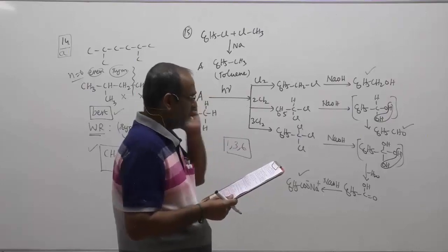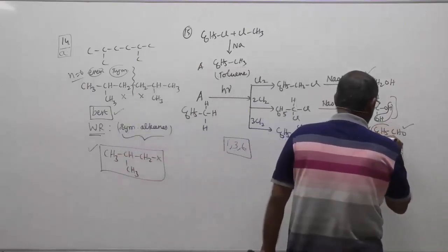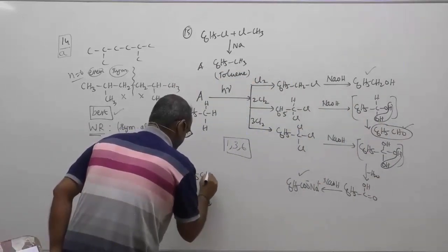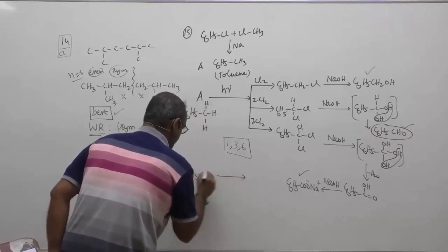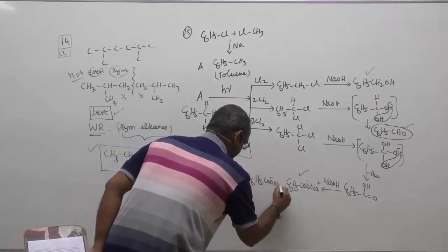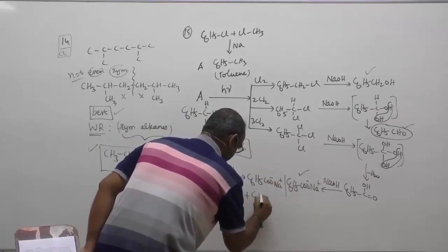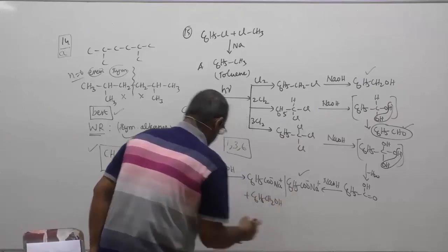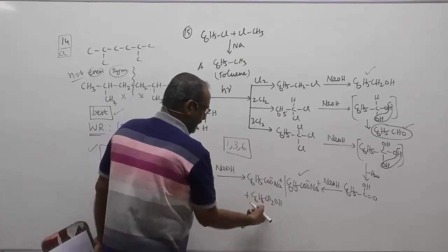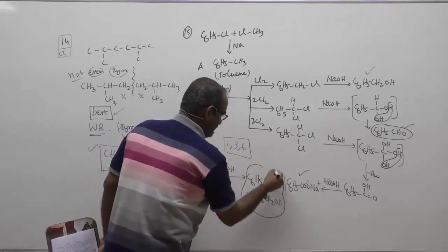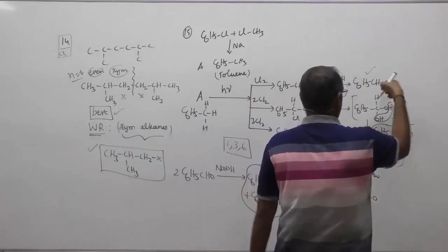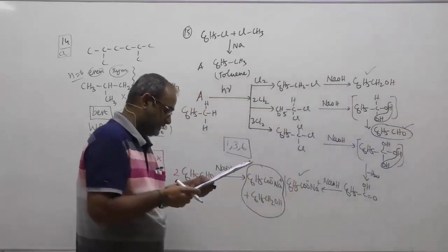If 136 is not given, then we have to analyze that benzaldehyde can again react with NaOH. Benzaldehyde can undergo the Cannizzaro reaction. 2 moles of benzaldehyde in the presence of sodium hydroxide will give the Cannizzaro reaction. It will form sodium benzoate and benzyl alcohol. One molecule gets oxidized, one molecule gets reduced. One molecule gets oxidized to form benzoic acid, which with NaOH gives sodium benzoate, and again benzyl alcohol. Therefore, benzaldehyde will again give benzyl alcohol and sodium benzoate.